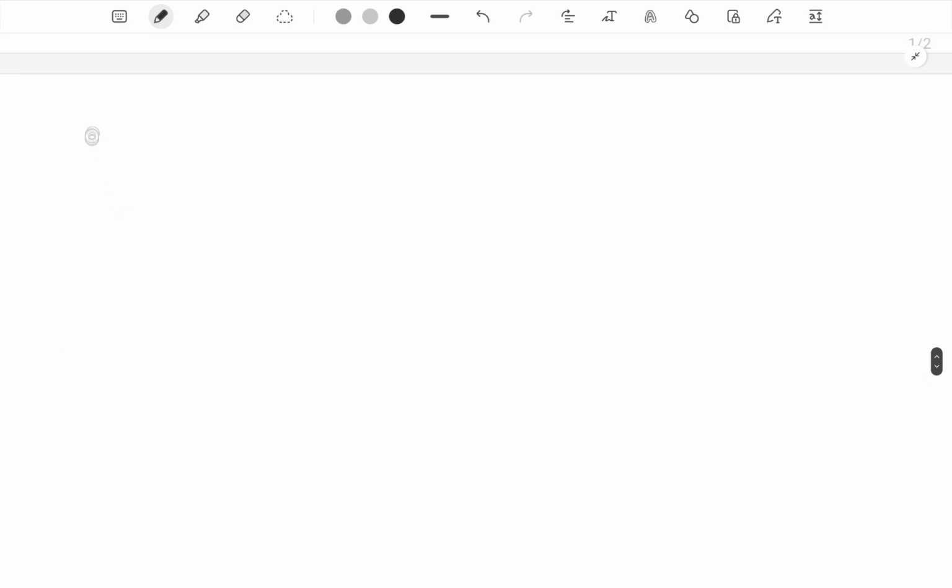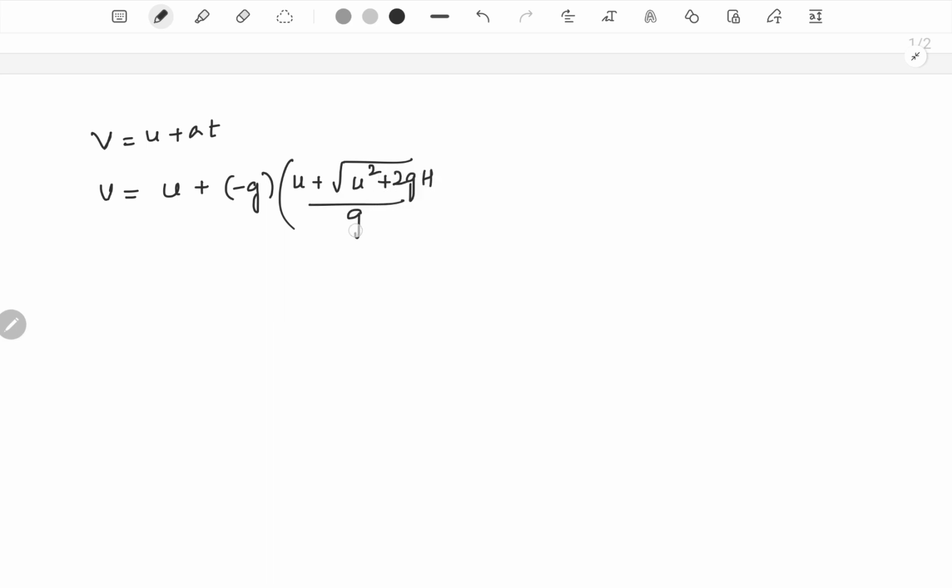So one way of finding that is, we can directly use v is equal to u plus at. Since we have already calculated t, we can make use of that in order to find the velocity just before it hits the ground. So v would be initial velocity u, plus acceleration minus g, times the time taken by the body to reach the ground. Earlier we got this u plus root of u square plus 2gh divided by g.